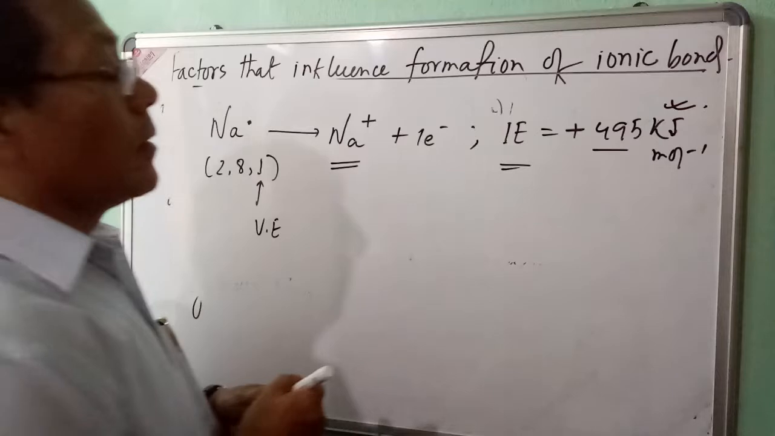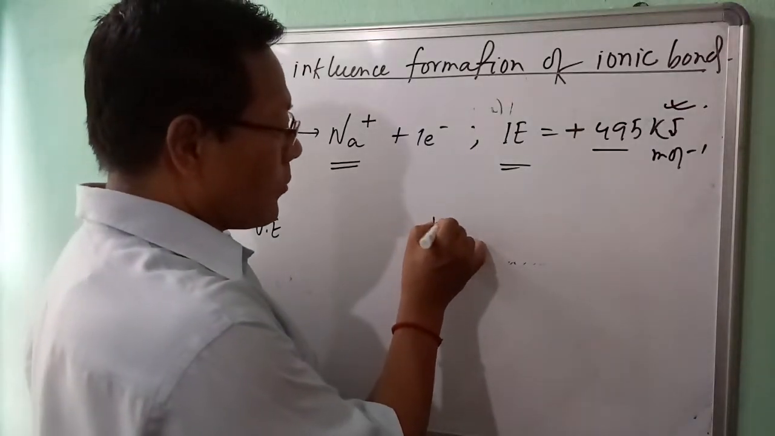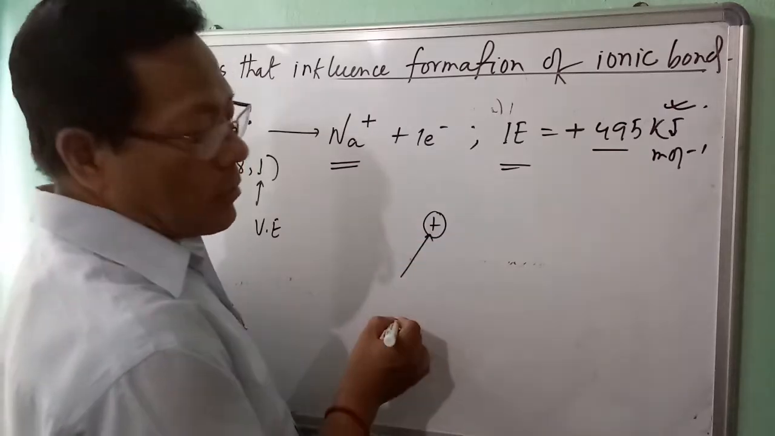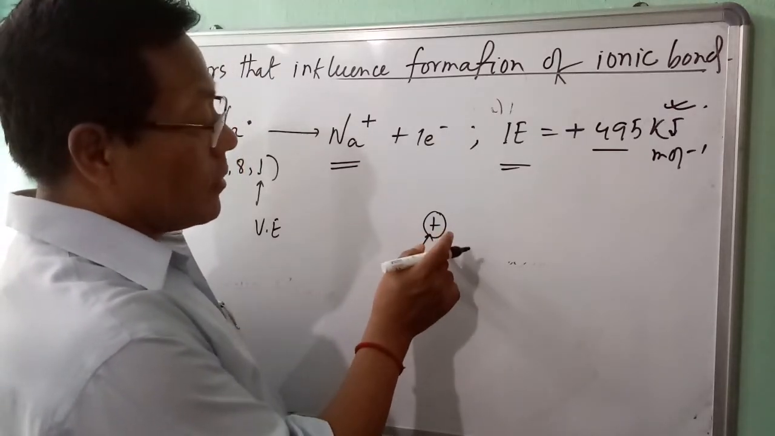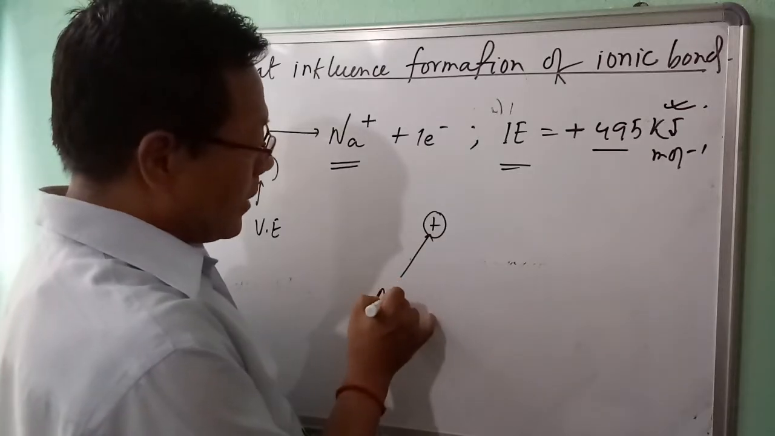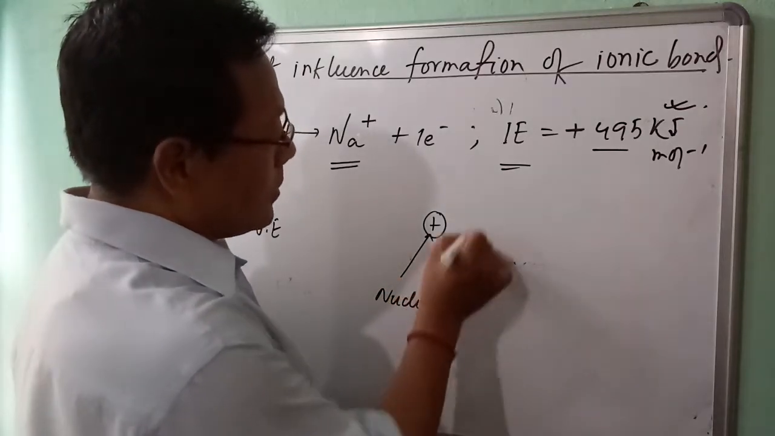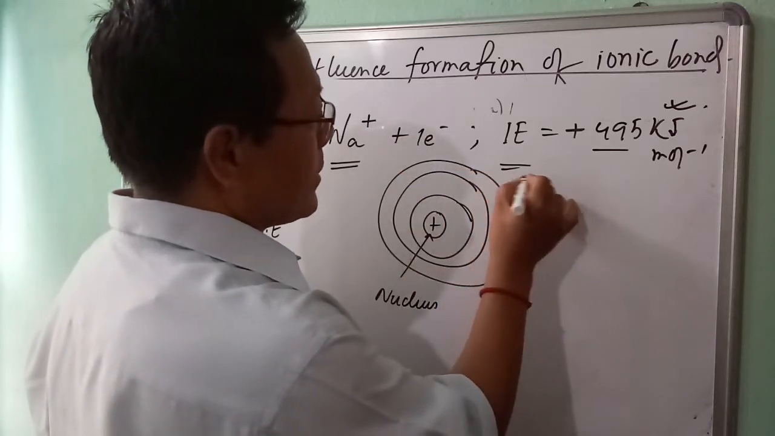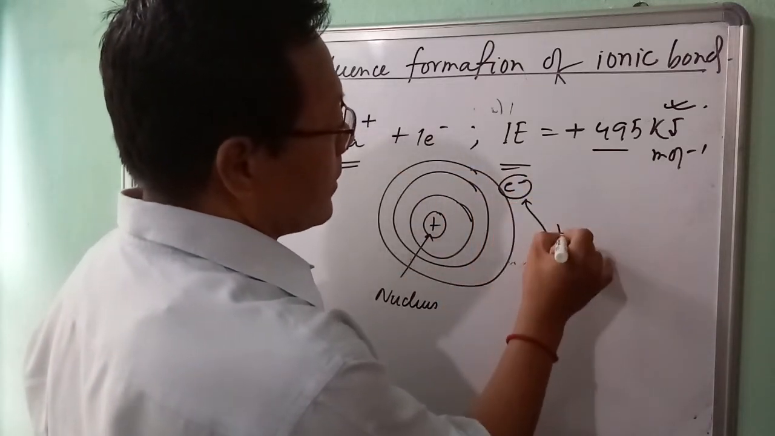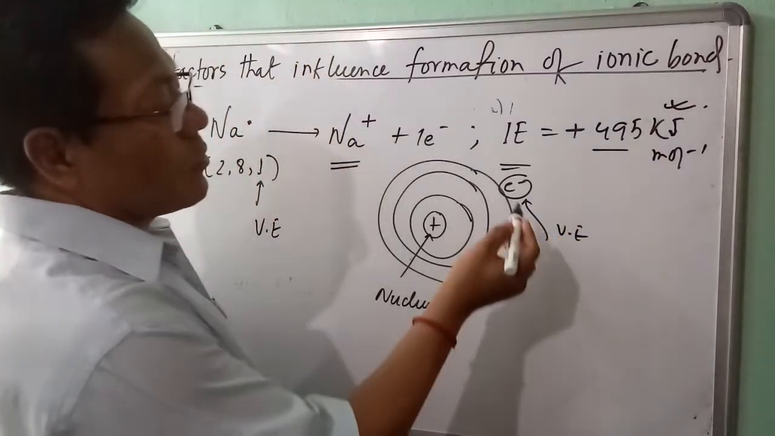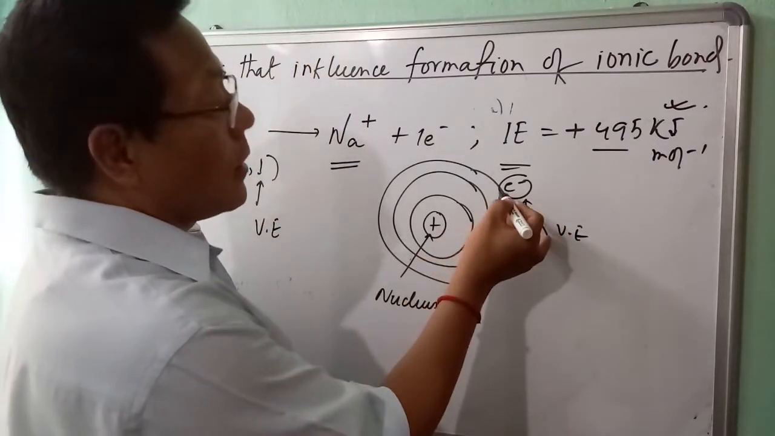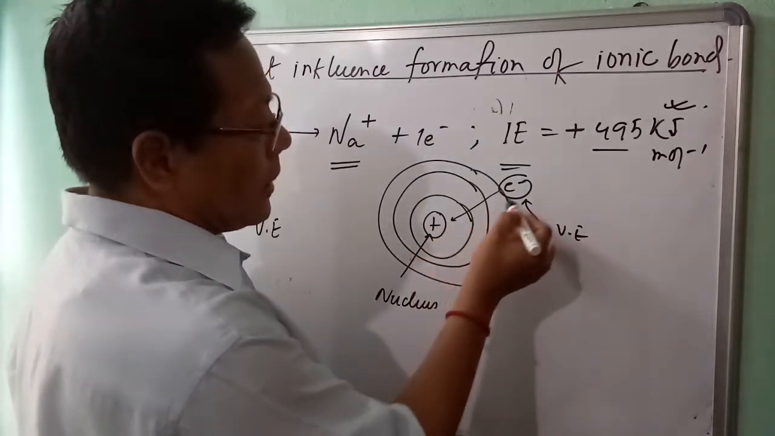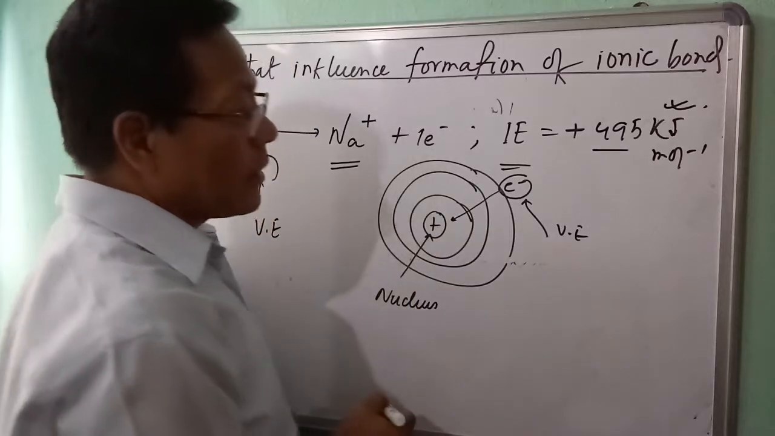We know that in the center of the atom we have nucleus. It carries positive charge due to the presence of proton. So this is the nucleus. This is the shell. The shell is chocolate color. So this is valence electron color. So there is a force of attraction between the nucleus and this negatively charged electron.